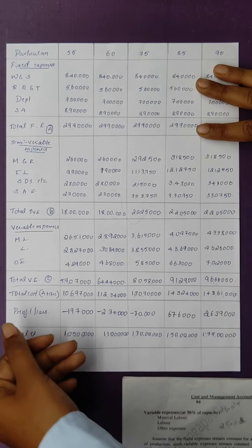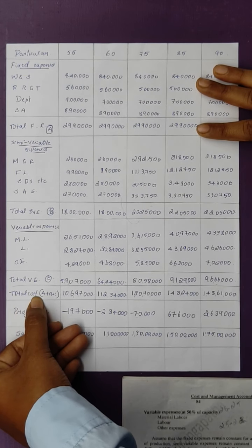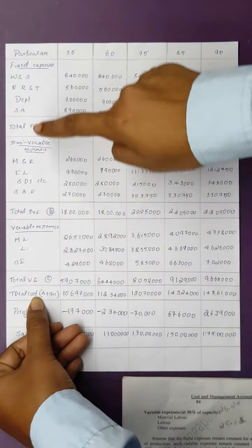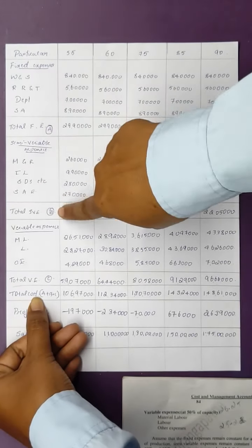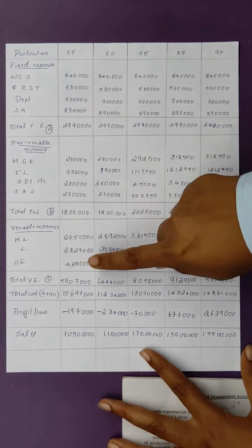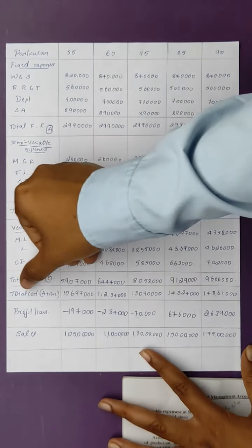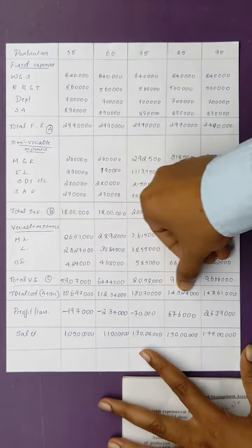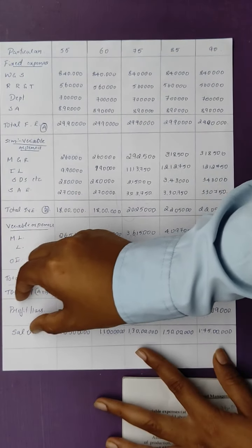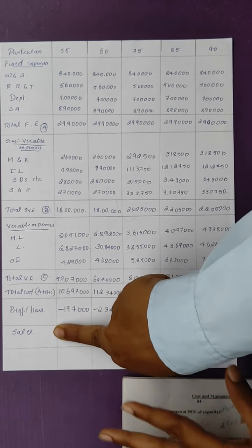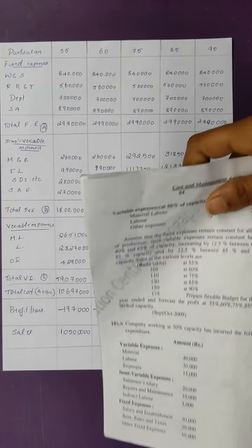And next, you have to do the column of total cost. Total cost is nothing but A plus B plus C, that is, total of fixed expenses, total of semi-variable expenses and total of variable expenses. You have to total all these columns and write down the total cost, A plus B plus C. Then just leave some space first, and at the last write down sales and note down whatever is given in the question.